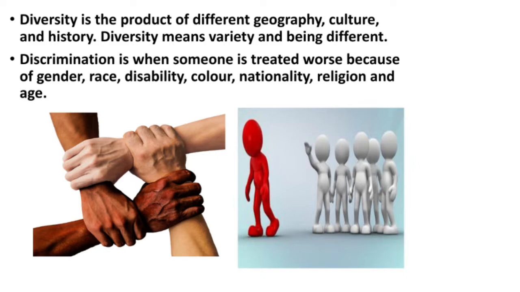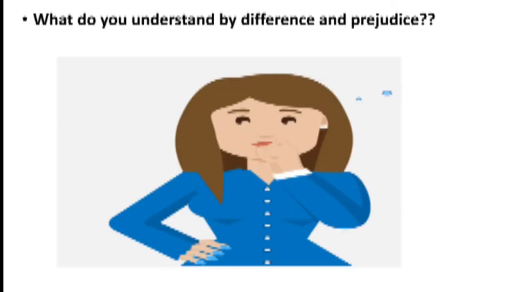Also, I have been given two images. The first image shows four hands which have different kinds of colors, and there is another image of a group of people, and these people have two colors, red and white. The white ones are discriminating against the red one because of the color. You are red, so you cannot be with us. So this is how discrimination is.